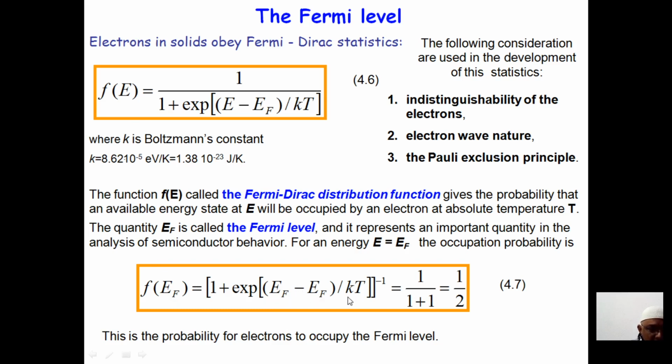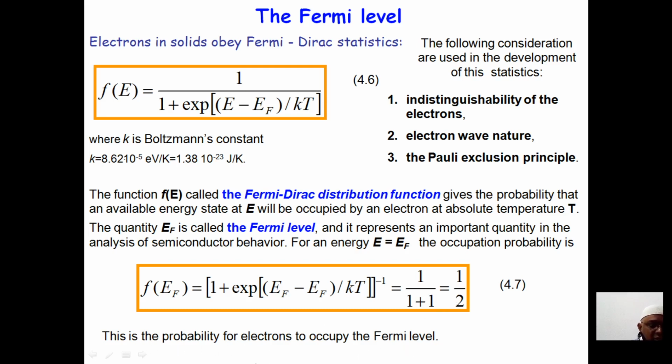Exponential of 0 by kT to the power of minus 1. So this will give you the value as 1. This exponential of (EF minus EF) by kBT will become 1. So 1 by 1 plus 1 is equal to half. This is the probability of an electron to occupy the Fermi level.